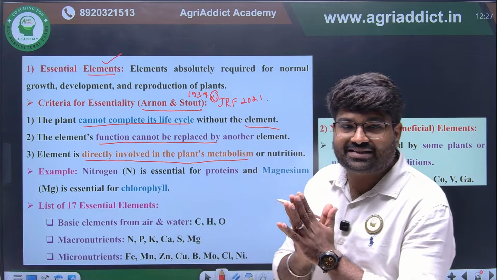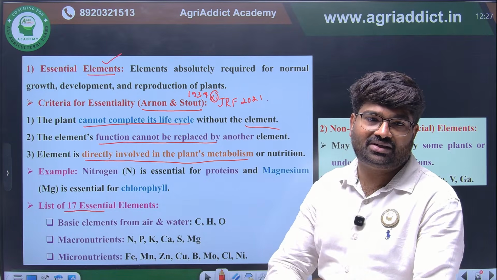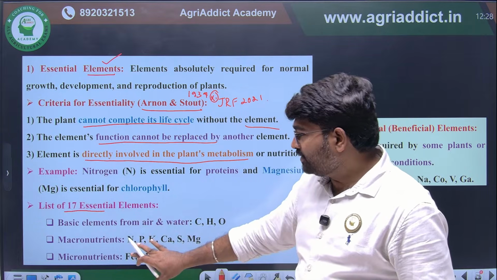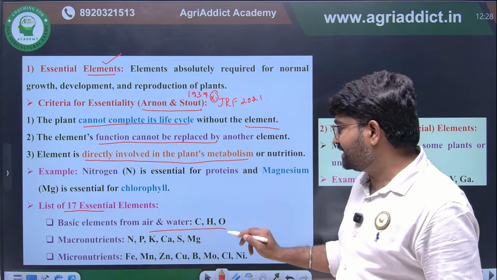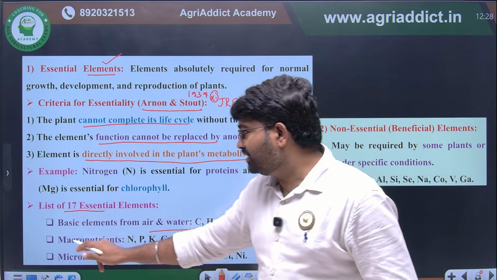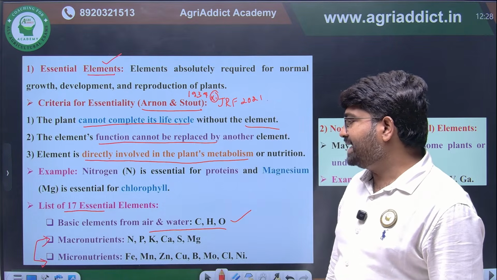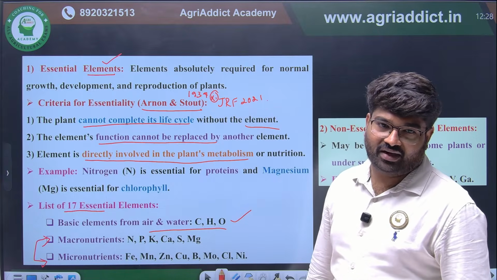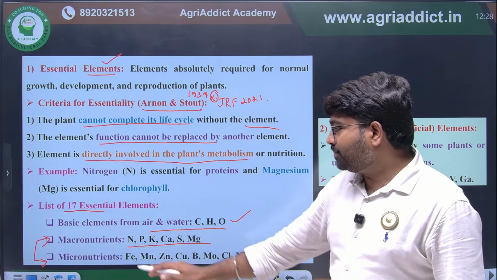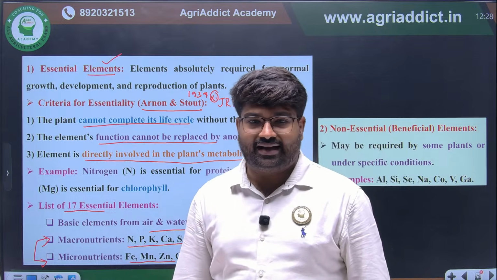If you see the essential elements, there are a total of 17 essential elements. The basic elements are carbon, hydrogen and oxygen, which come from water and air. The essential elements are classified into 2 groups, macronutrients and micronutrients. These examples are very important. NPK, calcium, magnesium and sulfur are macronutrients, and micronutrients are iron, manganese, zinc, copper, boron, molybdenum, chlorine and nickel. This you have to remember.